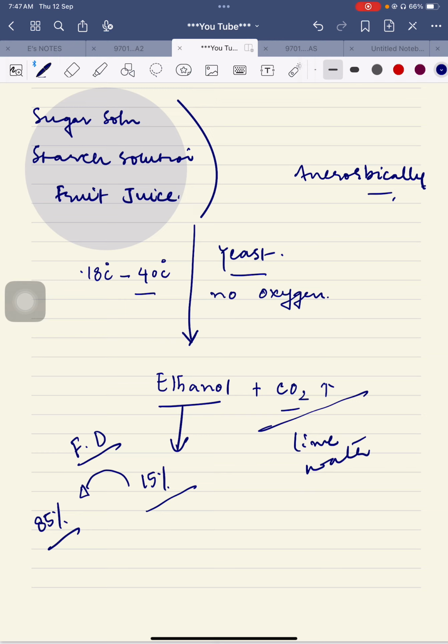So these are the questions which are related to this topic. The examiner is asking about the reactants, the products, the conditions, why the temperature is this, why oxygen should not be present, what the purpose of yeast is, how a student will know that ethanol is being produced, how a student will know that ethanol production has stopped, and, if ethanol is produced only 15%, how we may increase its concentration. So these are all the questions related to this that you should keep in your mind.